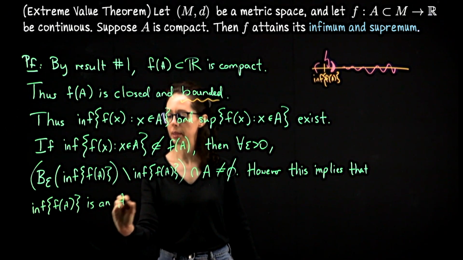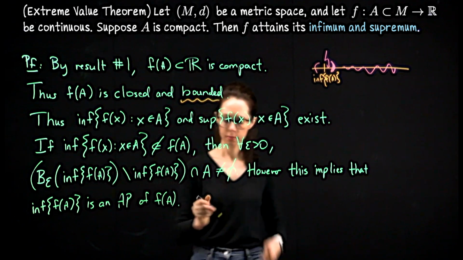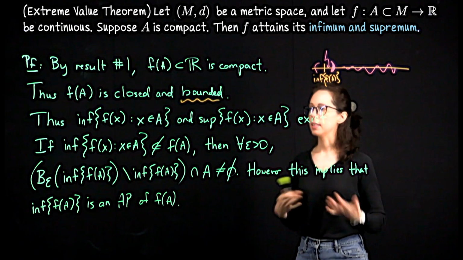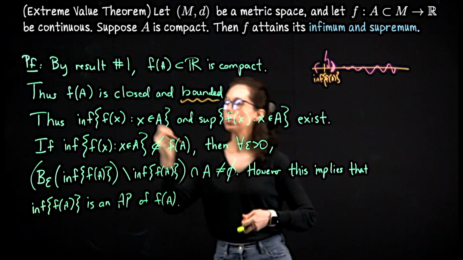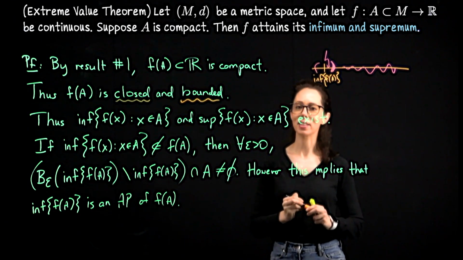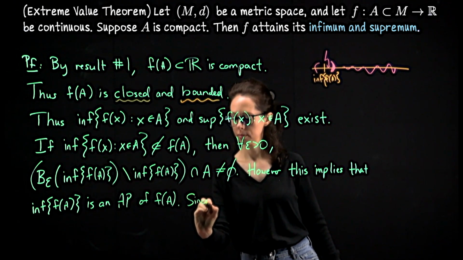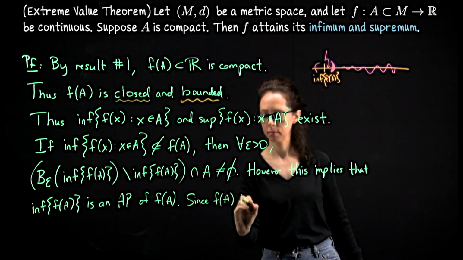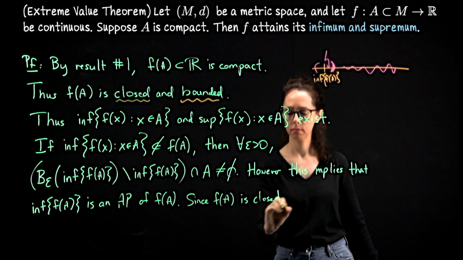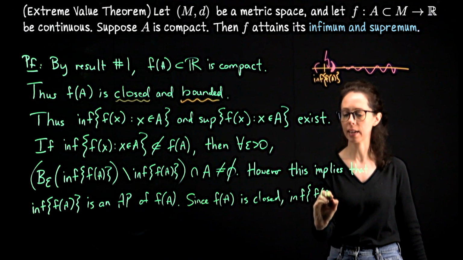Right, it is an AP of f of a. And since f of a is a closed set, it can't not be in the set. It has to be in the set. Okay, and no reason to repeat this for the supremum. It's the exact same story.